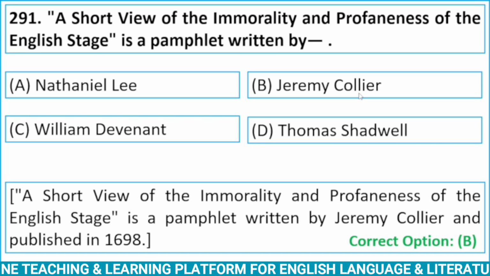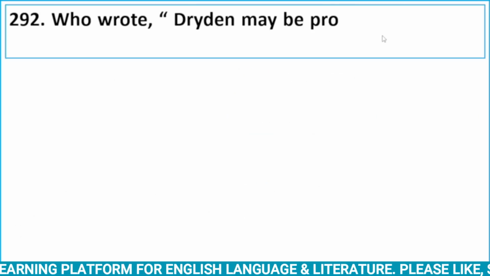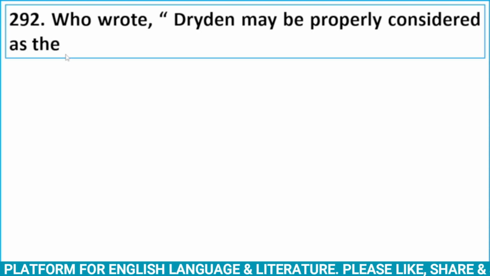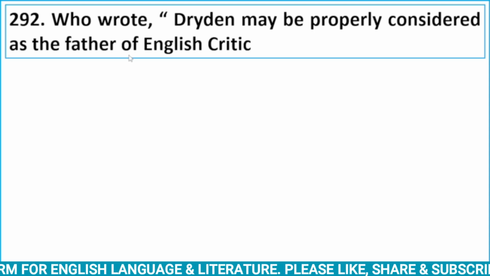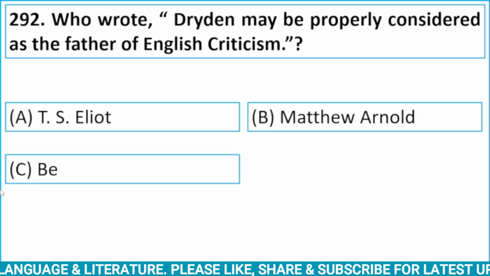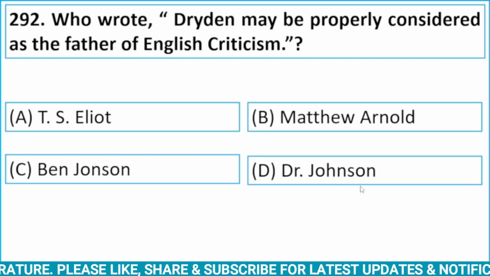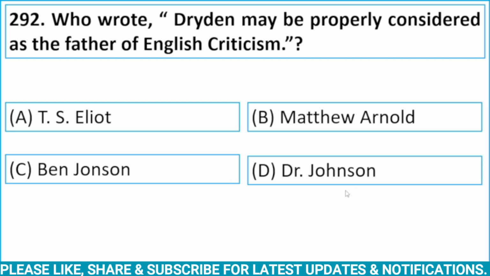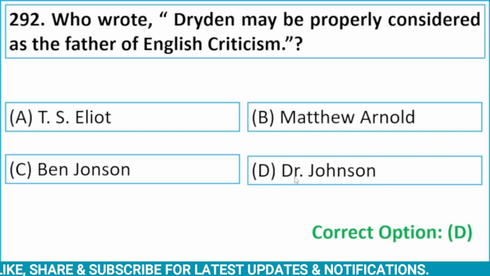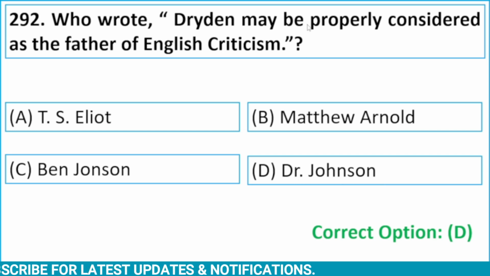Alright. Next question. Who wrote, Dryden may be properly considered as the father of English criticism? Option A, T.S. Eliot. Option B, Matthew Arnold. Option C, Ben Jonson. And option D, Dr. Johnson. Here, correct option is D, Dr. Johnson. Dr. Johnson wrote, Dryden may be properly considered as the father of English criticism.